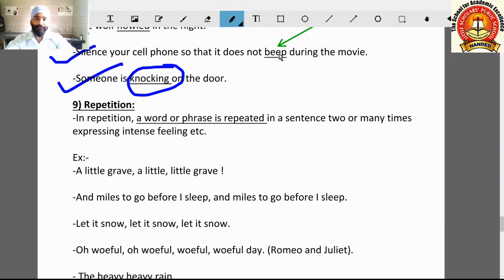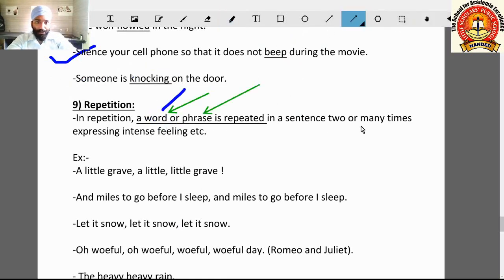Come to the 9th figure of speech, repetition. In repetition, a word or phrase is repeated in a sentence two or many times, expressing intense feeling. Means we increase the intensity of the feeling with the help of repetition. We use the same word or same phrase two or more times in the same sentence.